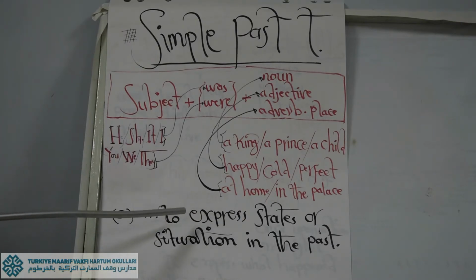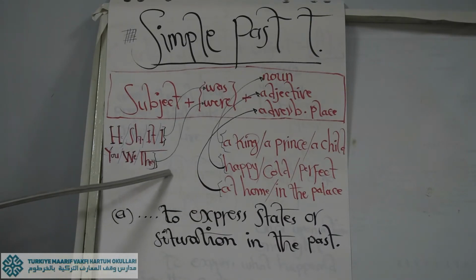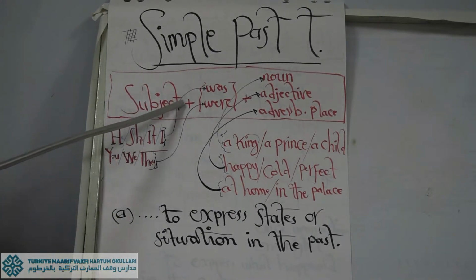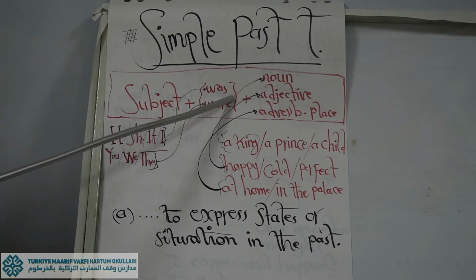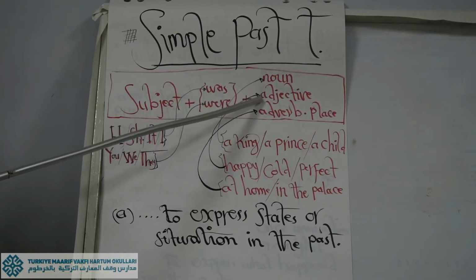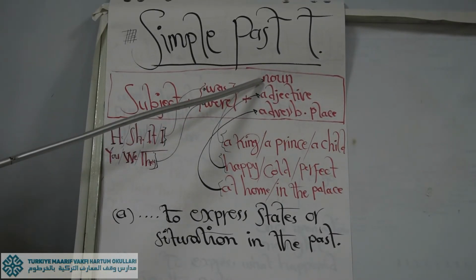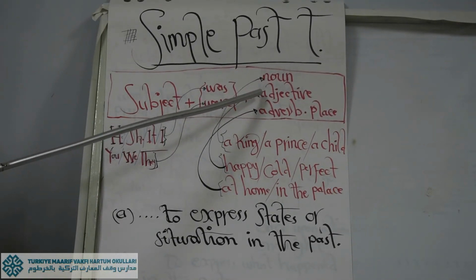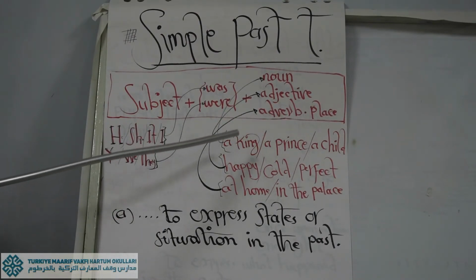Here is a very simple exercise. Please go back to the history and find a sentence similar to this one: subject plus was or were plus noun, adjective or adverb. It is more important to find all of them, but you can find one of them, either noun or adjective or adverb of place.